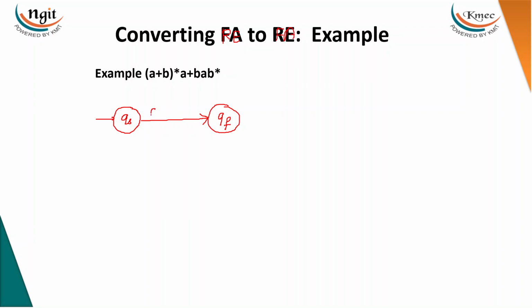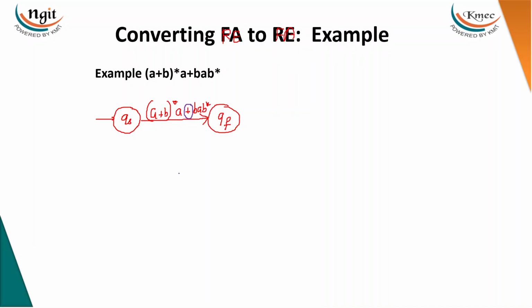Just write the regular expression like this: (a+b)* a + (bab)*. The logic is very simple, guys. Always go for the least precedence operator first. What is the least precedence operator here? Plus. How can you remove the plus?